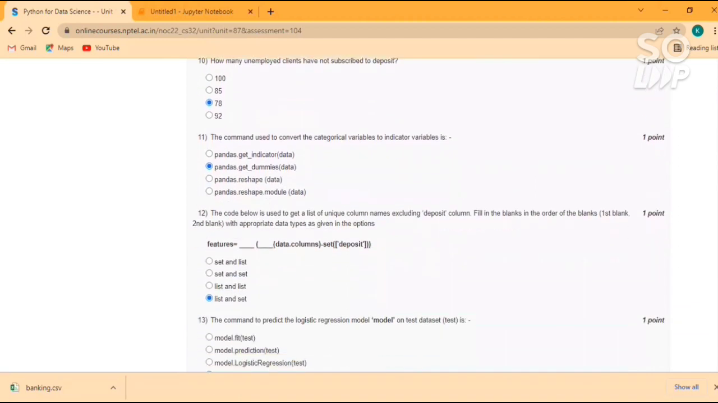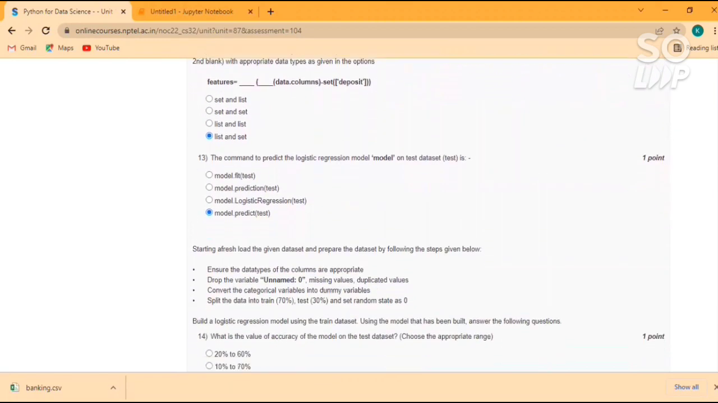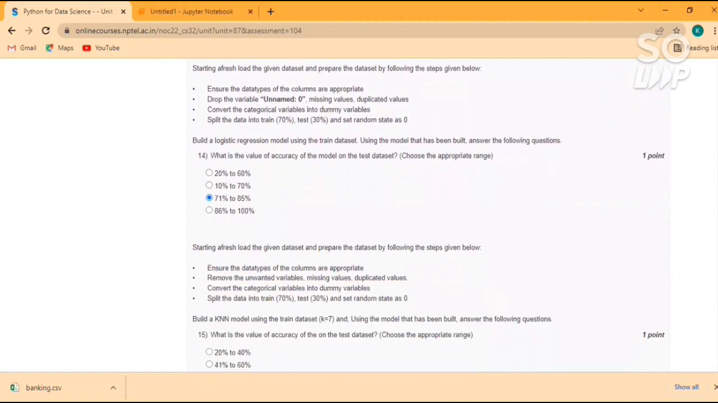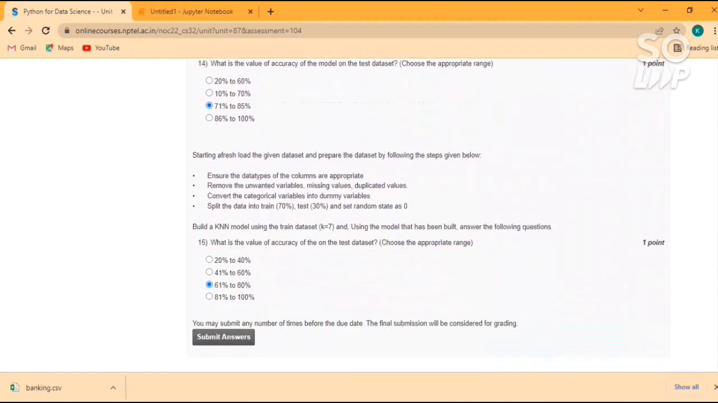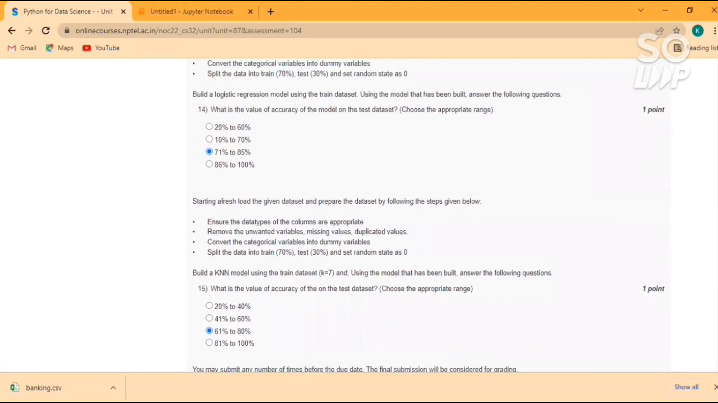option C, answer for question number 11 is option B, answer for question number 12 is option D, answer for question number 13 is option D, answer for question number 14 is option C, and answer for question number 15 is option C. And these are 100% correct answers.